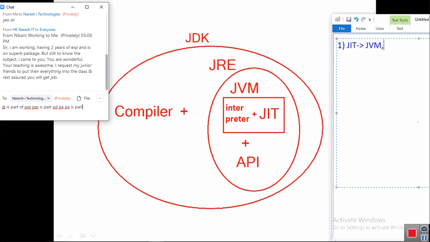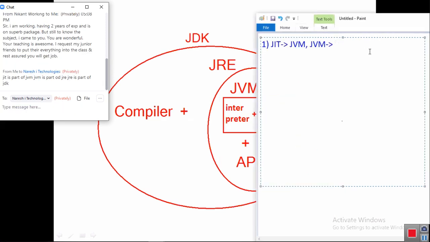Next, JVM is a part of JRE. Next, JRE is a part of JDK. This is the first statement you have to tell the interviewer.